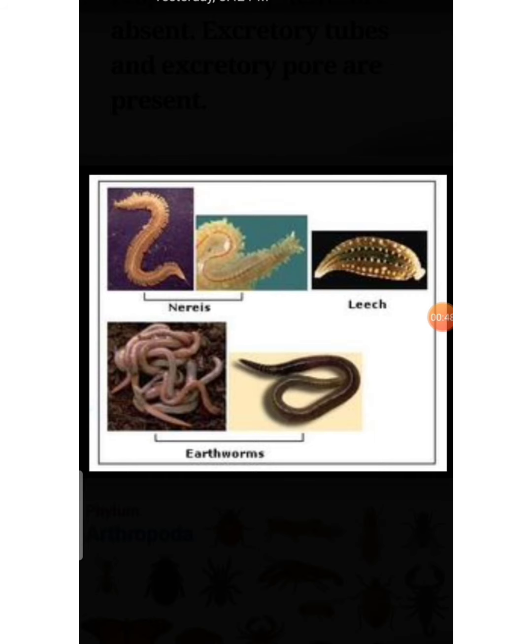Body is externally divided into segments called metamers, joined by ring-like structures called annuli. It is covered by a moist thin cuticle. Setae and parapodia are locomotor organs. Sexes may be separate or united. Examples for phylum Annelida are Nereis, earthworm, leech.